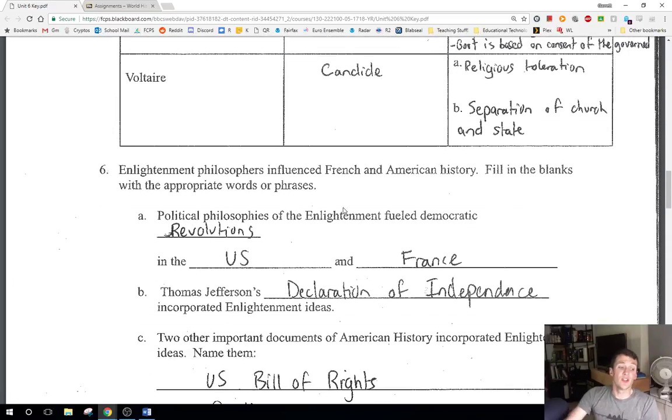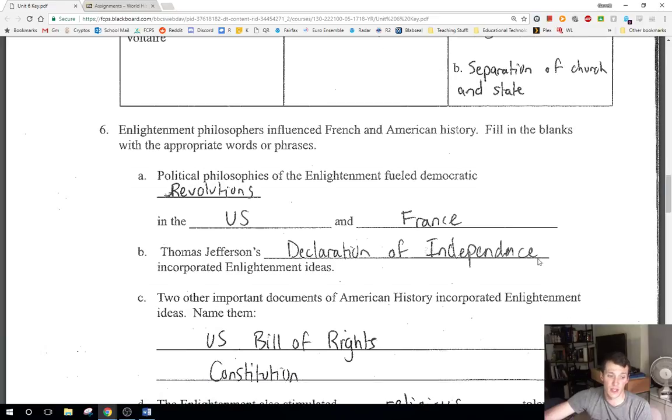Okay, so these political philosophies of these Enlightenment thinkers are going to fuel the revolutions that we talked about, right? And future revolutions too, that we're going to be talking about moving forward. So we have the Haitian Revolution and things like that we're going to be talking about when we get back from break. But definitely it fuels the United States Revolution, right? The U.S. Revolution against Great Britain, which then has that momentum, right? France looking on and the world looking on, and the success of that is going to fuel the French Revolution for sure.